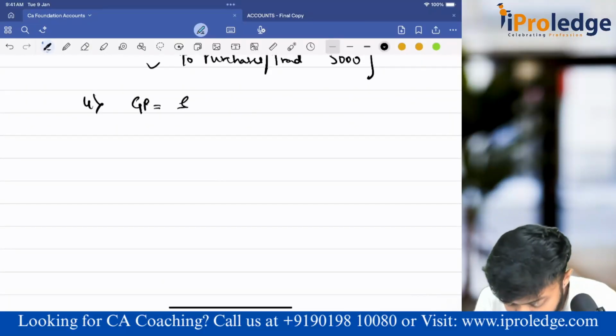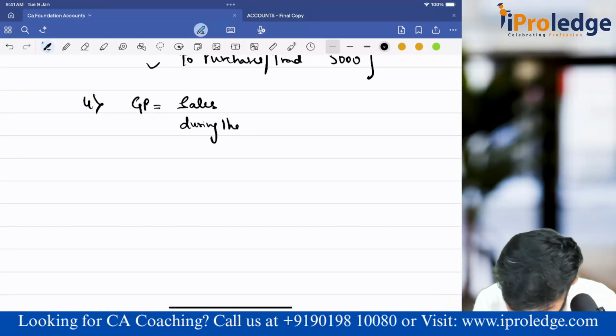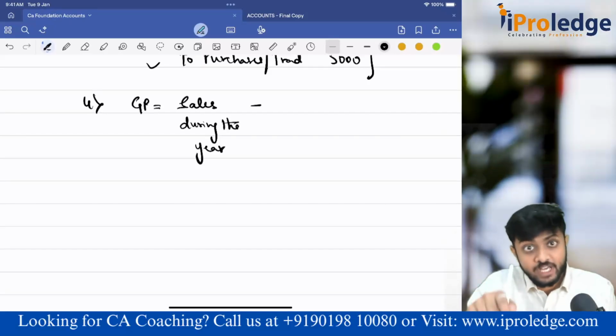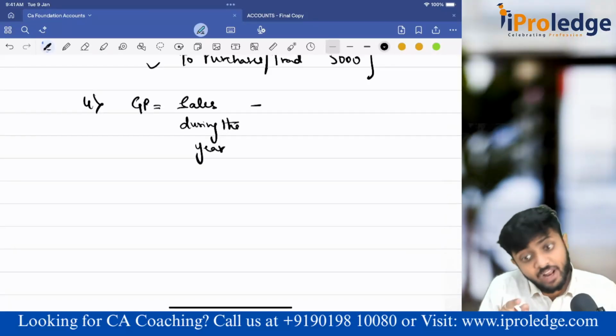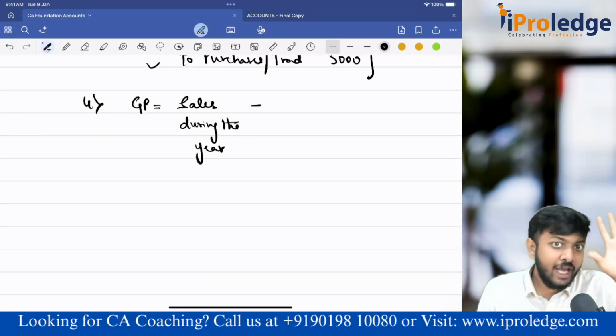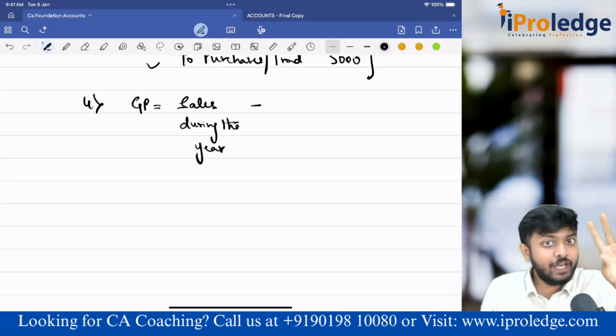I'll take total sales made during the year minus, will I subtract the entire purchases? You just now know the logic. Will I subtract entire purchases? No sir, I will take the cost of only those goods that are sold. In the above example, I have sold only 5 mobile phones. I'll take the cost of only 5 mobile phones.